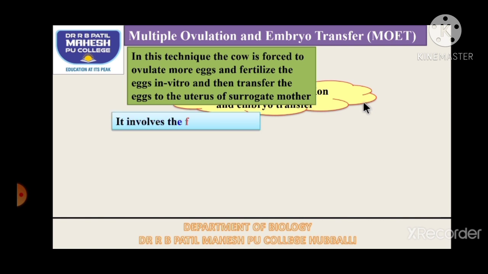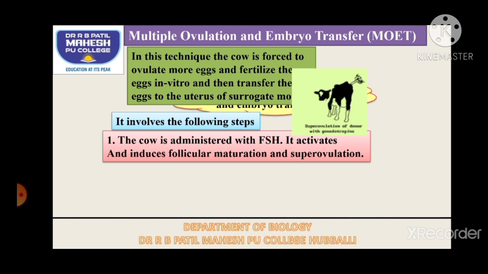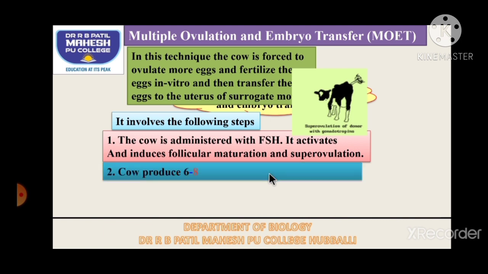So how are we going to do that? We are going to understand. It involves the following steps. The steps involved in MOET, which is multiple ovulation and embryo transfer, are asked for 5 marks many a time. So first step, the cow is administered FSH. As you know, FSH stands for follicle stimulating hormone. Once we administer the cow with FSH, the female cow will start producing many ovules instead of 1 or 2. So this is the first step, that is administration of the hormone.